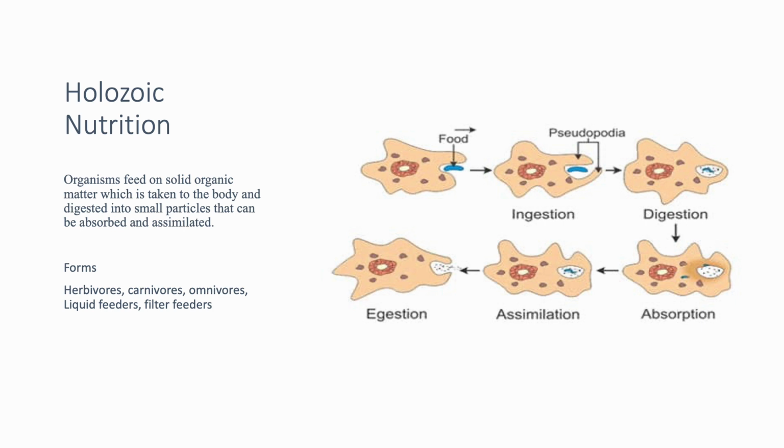Now, holozoic nutrition is divided into 5 types of organisms. We have herbivores. These are organisms that feed on plants only. Carnivores are organisms that feed on flesh and other animals. Omnivores are all-round feeders. They feed on both plants and animals. And then we have liquid feeders. Liquid feeders feed on a variety of animal and plant juices, like mosquitoes. Mosquitoes are liquid feeders. Aphids are liquid feeders. And butterflies and houseflies are also liquid feeders.